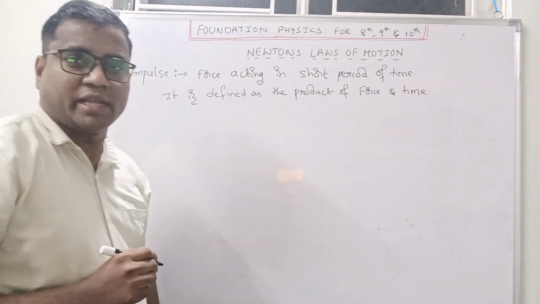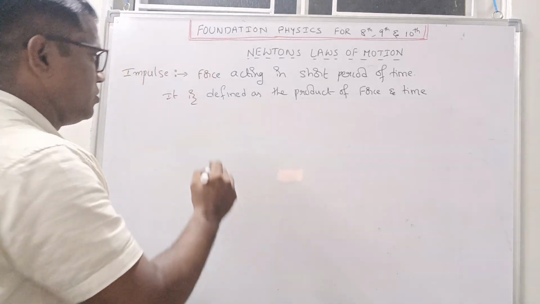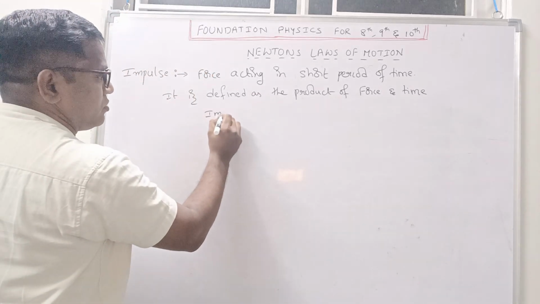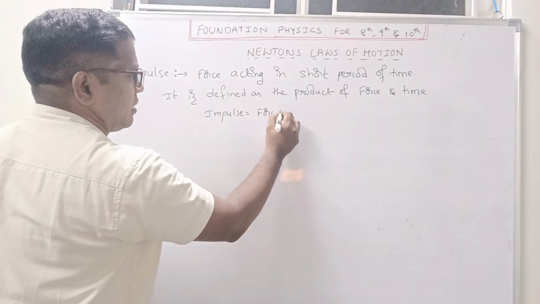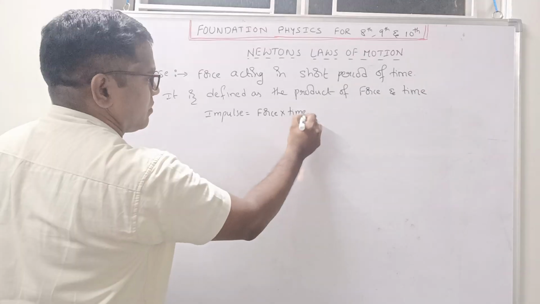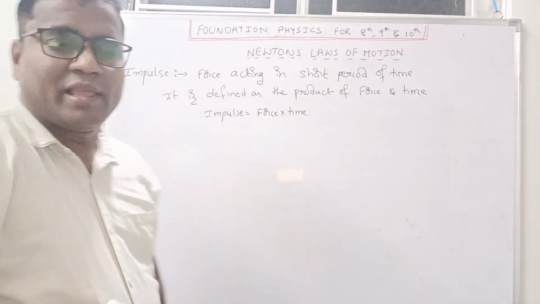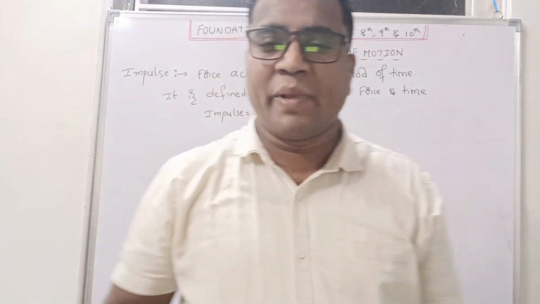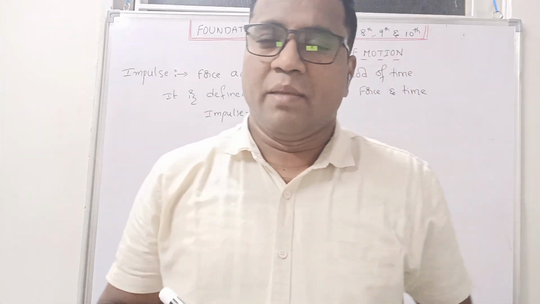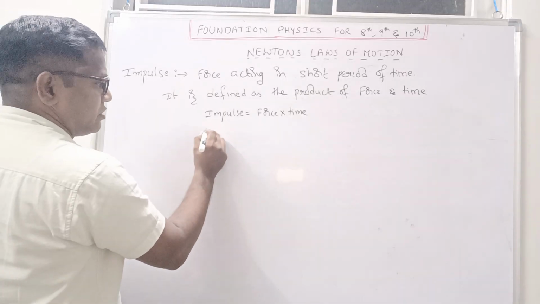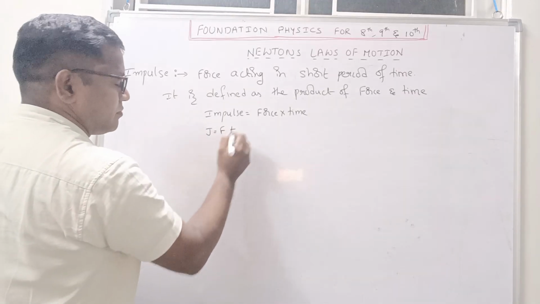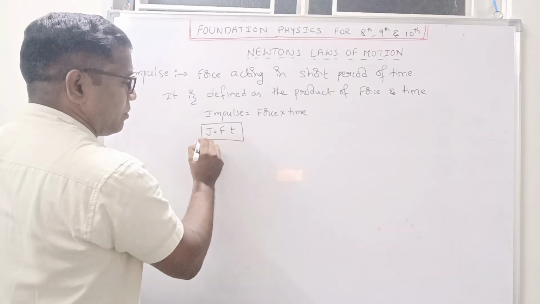Impulse is equal to force into time. Impulse is generally denoted by the letter J. J is equal to force into time.